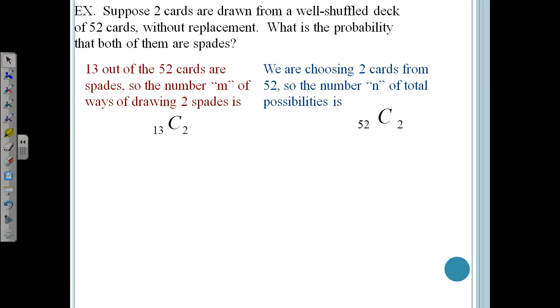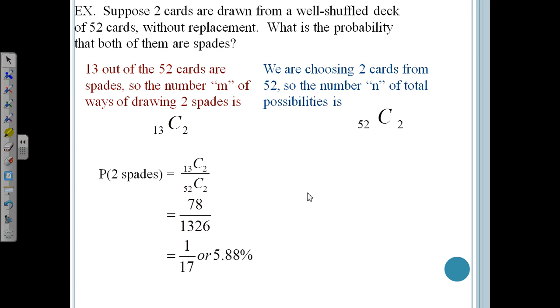So once we have these 2 numbers, our M and our N, our probability is just M divided by N. So the ways of getting 2 spades over the ways of getting just 2 cards. And so you can calculate your combinations, which are 78 and 1,326, and you can reduce that to 1 out of 17 or 5.88% chance.